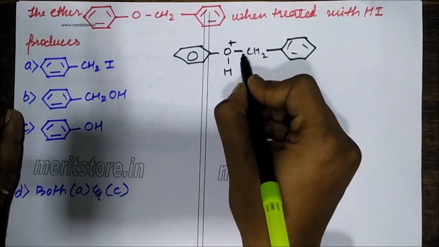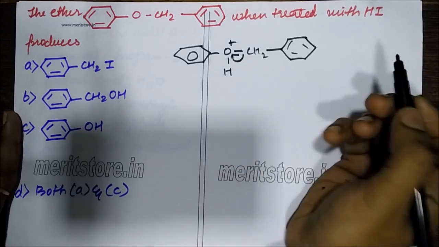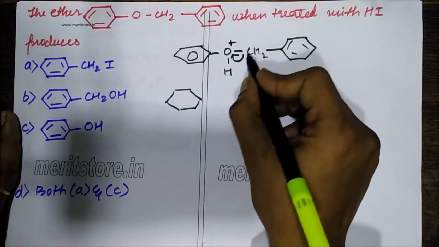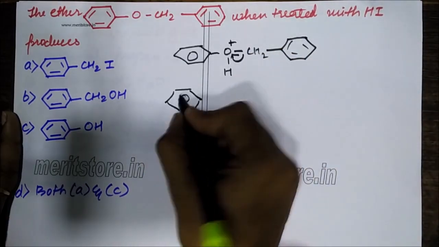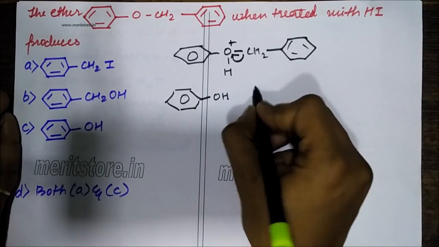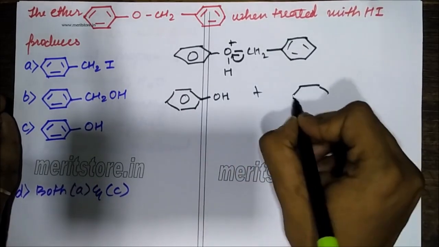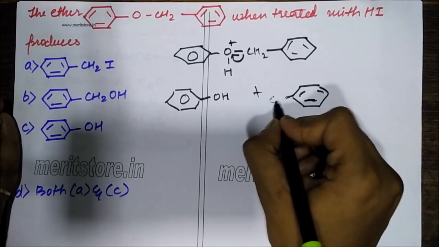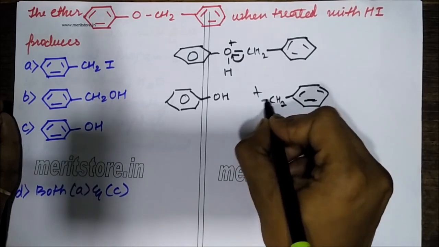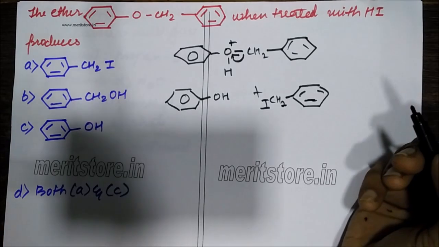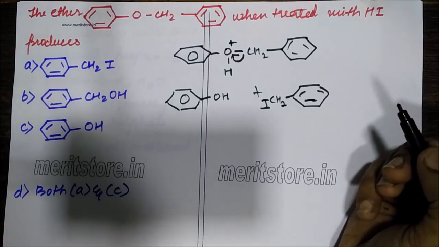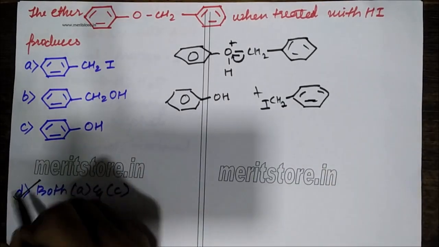Both these electrons will be donated to this oxygen atom, and this part of the alkyl will combine with the halogen part. So it will form OH and the alkyl halide. So the correct answer would be both A and C.